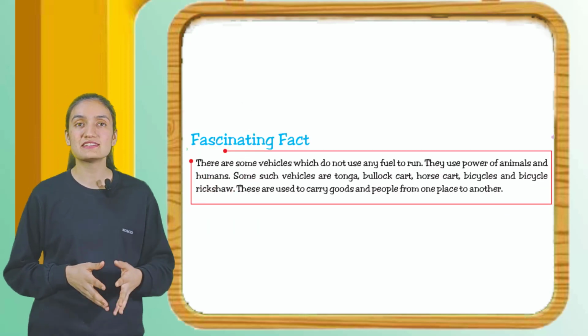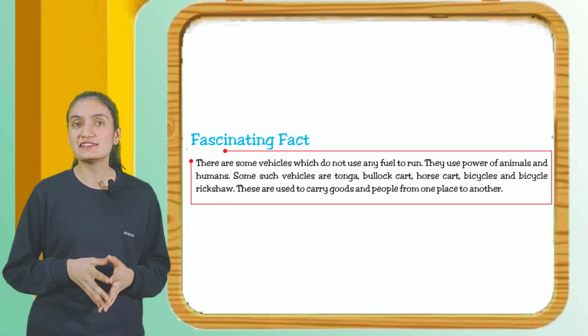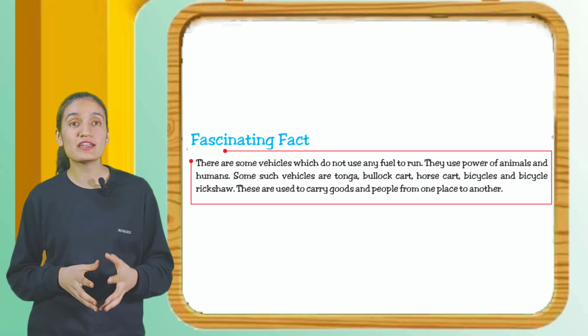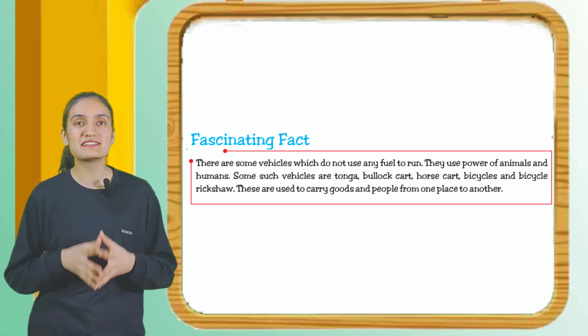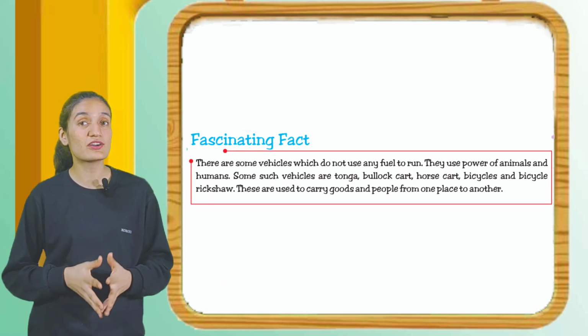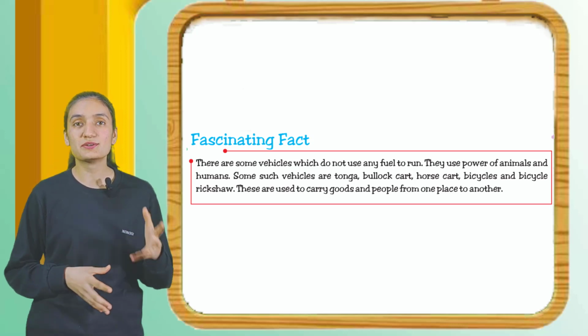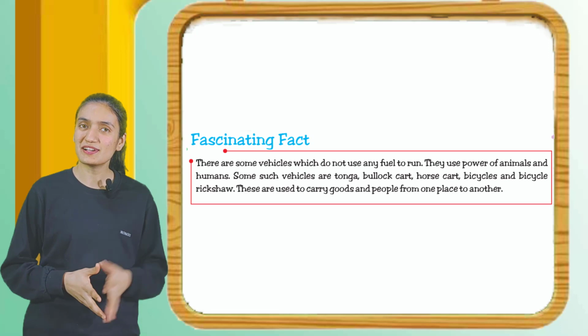Now we have a fascinating fact. There are some vehicles which do not use any fuel to run. They use power of animals and humans. Some such vehicles are tongas, bullock carts, horse carts, bicycles and bicycle rickshaws. These are used to carry goods and people from one place to another.